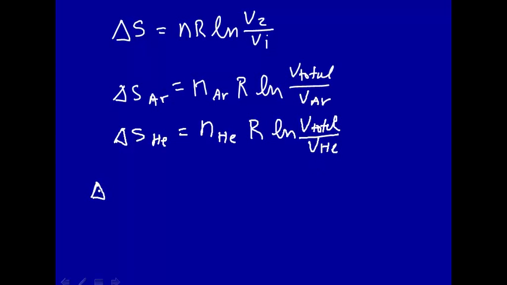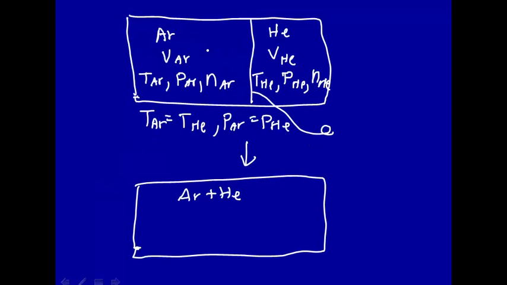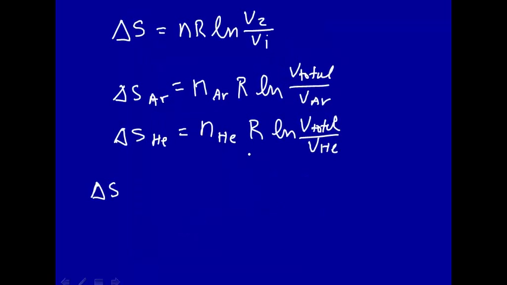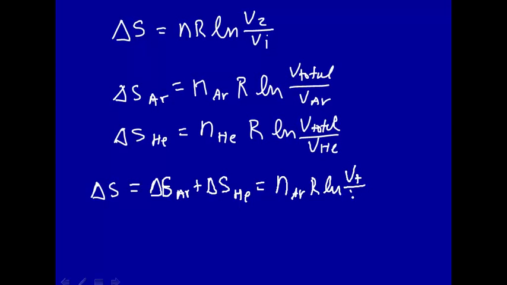Entropy is a state function, so the entropy change going from here to here is the entropy change of the argon plus the entropy change of the helium. So the entropy change is the number of moles of argon times R times the natural log of the total volume divided by the volume of argon, plus the number of moles of helium times R times the natural log of the total volume over the volume of helium. Let's pull R out. R is a constant. Pull that out of the sum.